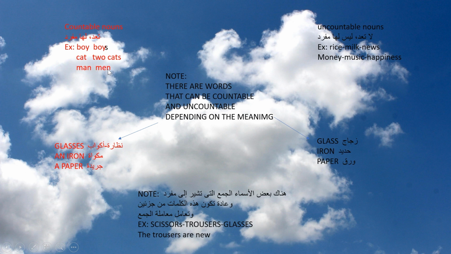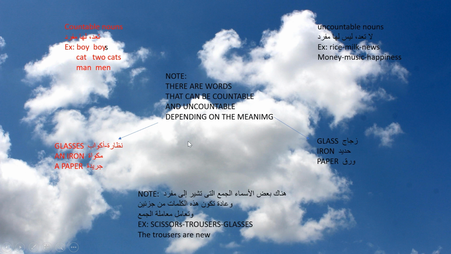Man, men. While look at the word rice. Can I count the rice? Can I count it? No. Can I count milk? No. So they are uncountable nouns. Do these words have a plural form? No, they don't have. So they are uncountable nouns.